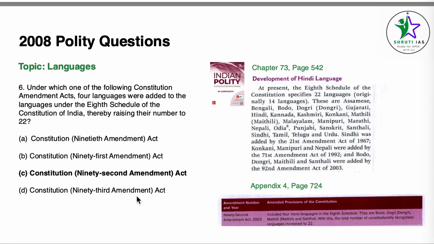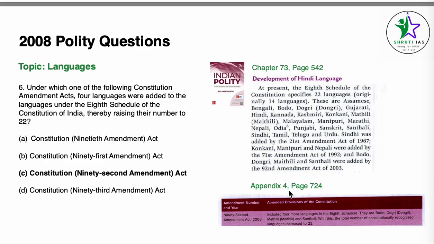Coming to question number 6, topic is languages. Here the question is under which of the following constitutional amendment acts 4 languages were added to the 8th Schedule of the Constitution of India, thereby raising the number to 22. Now, this particular question, the answer can be found in chapter 73, Official Languages, page number 542. Under Development of Hindi Language, second paragraph, we can check this answer. See the last line here. The 71st Amendment is given, and then Bodo, Dogri, Maithili, Santhali were added by the 92nd Amendment Act of 2003. So the answer becomes C, Constitutional 92nd Amendment Act.